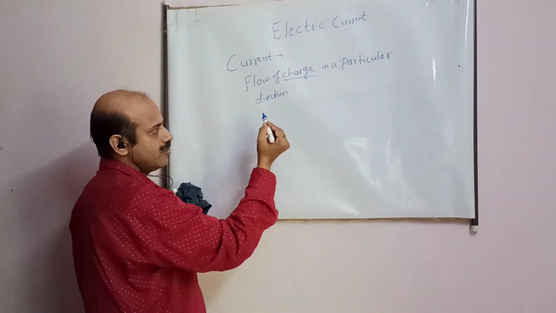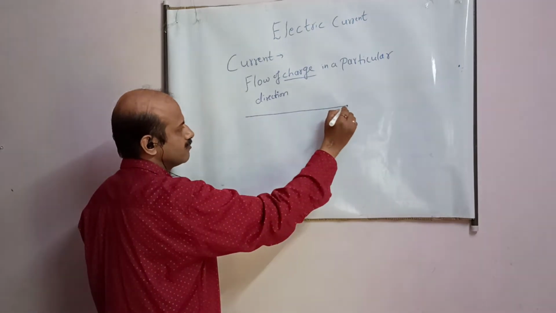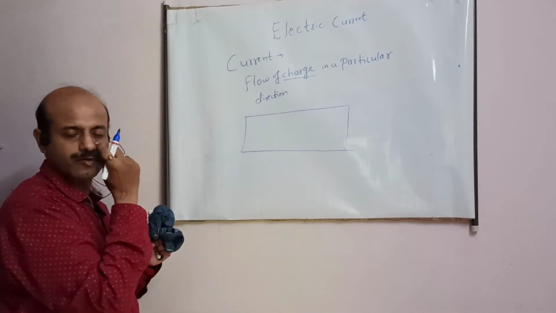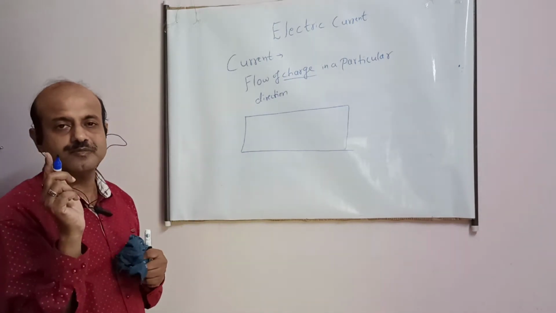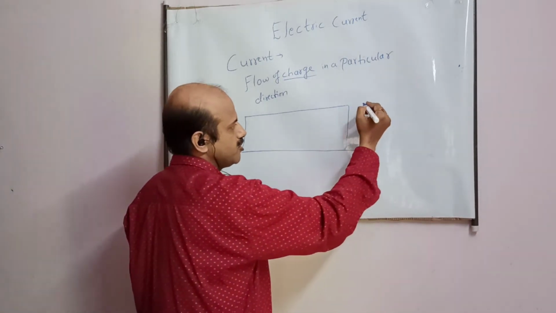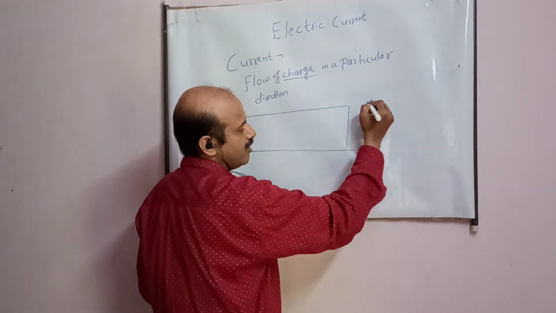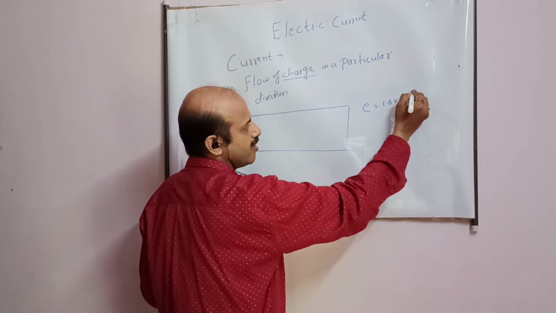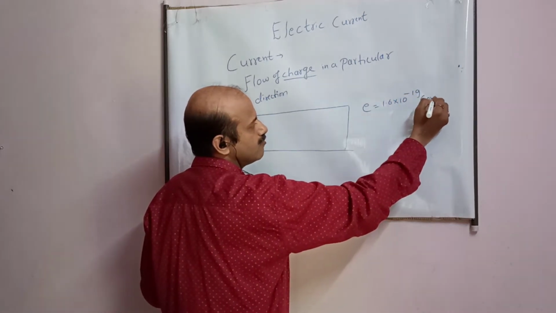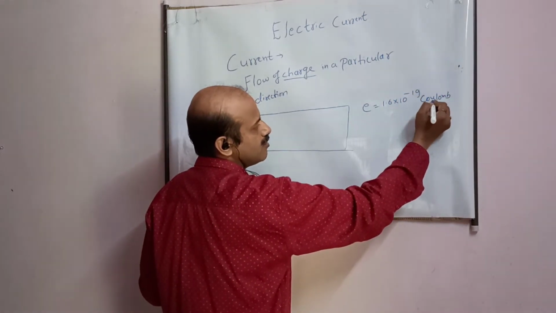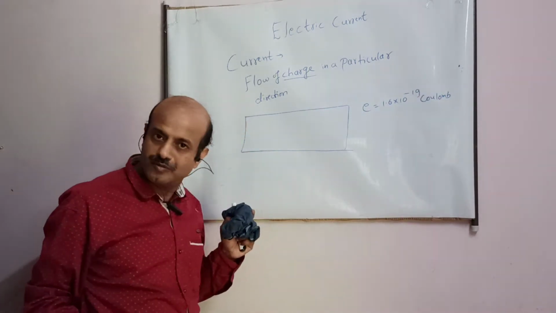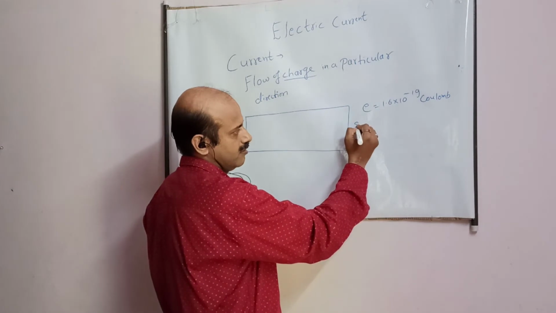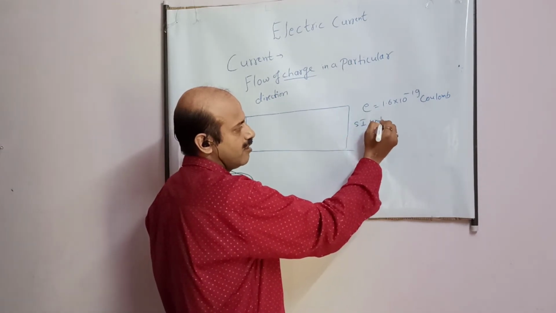Suppose we have a substance like this. Before I proceed, one more thing student. The smallest charge which is available or possible is this much. That is the charge of an electron, 1.6 into 10 raised to minus 19 coulomb. This coulomb, student, is a new word for you. It is actually the unit of charge. It is the SI unit of charge.